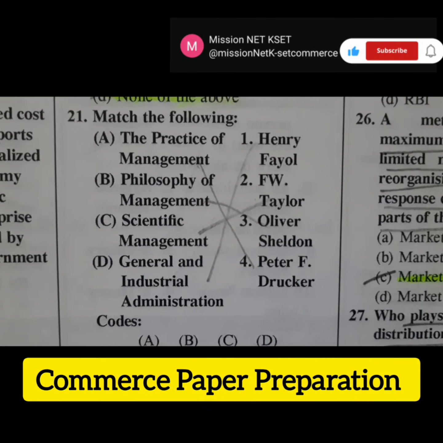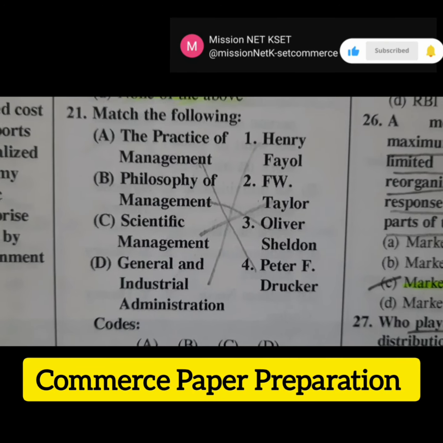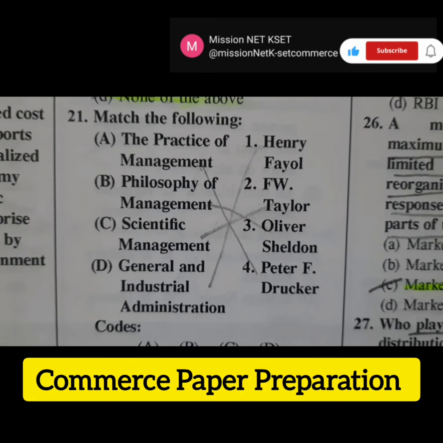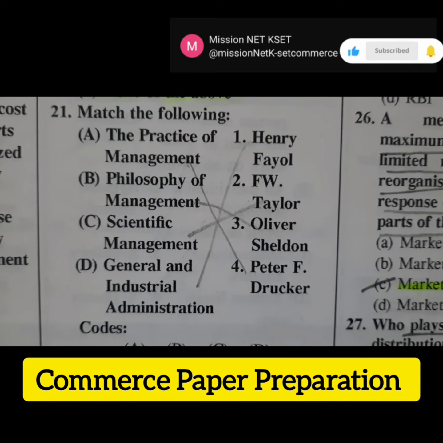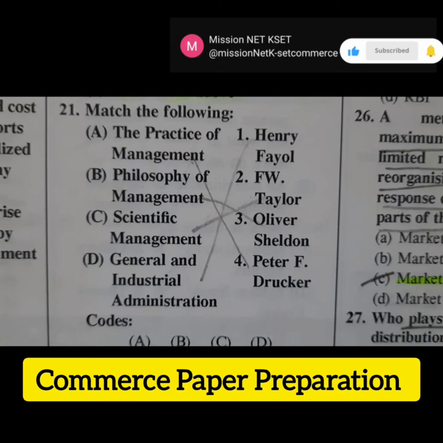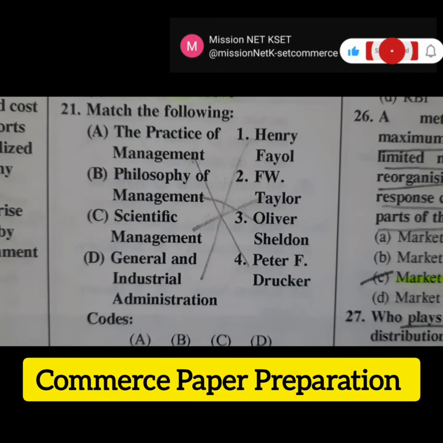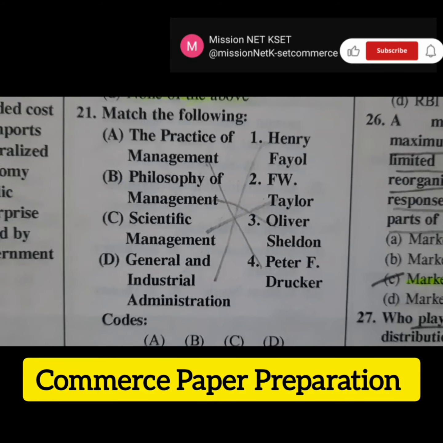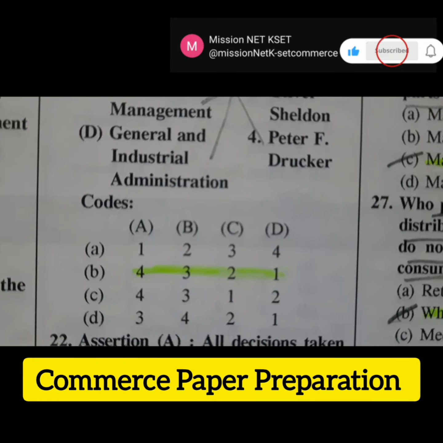Then the next question is match the following. First one is the practice of management is propounded by Peter F. Drucker. Philosophy of management is given by Oliver Sheldon. Then scientific management is given by F. W. Taylor. General and industrial administration is given by Henry Fayol. The right answer for this question is option B.